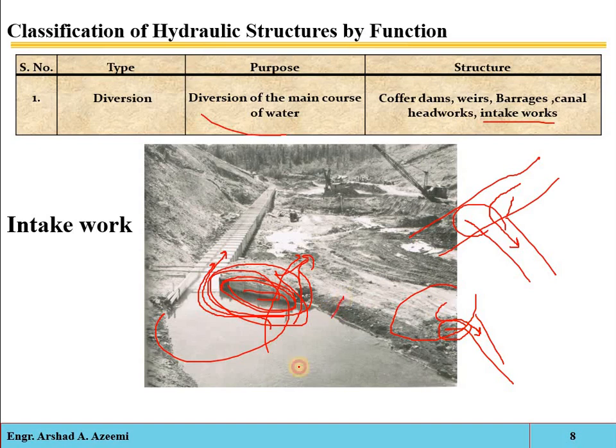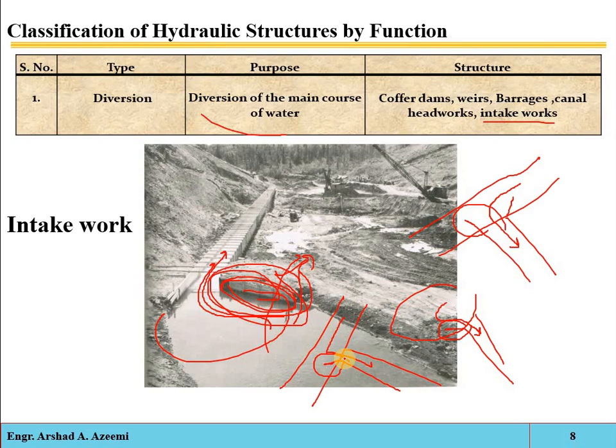Sometimes we have the main canal and we take a sub main canal from it. If you construct a structure which collects the water from the main canal into the sub main canal, it will be called a canal intake. So based on the source of water from which you are collecting, it will be either a lake intake, a reservoir intake, a river intake, or a canal intake.